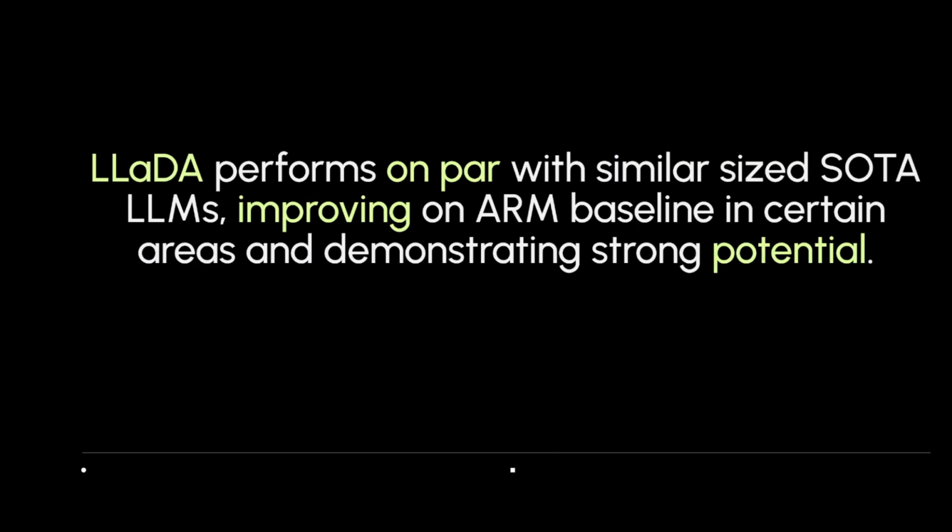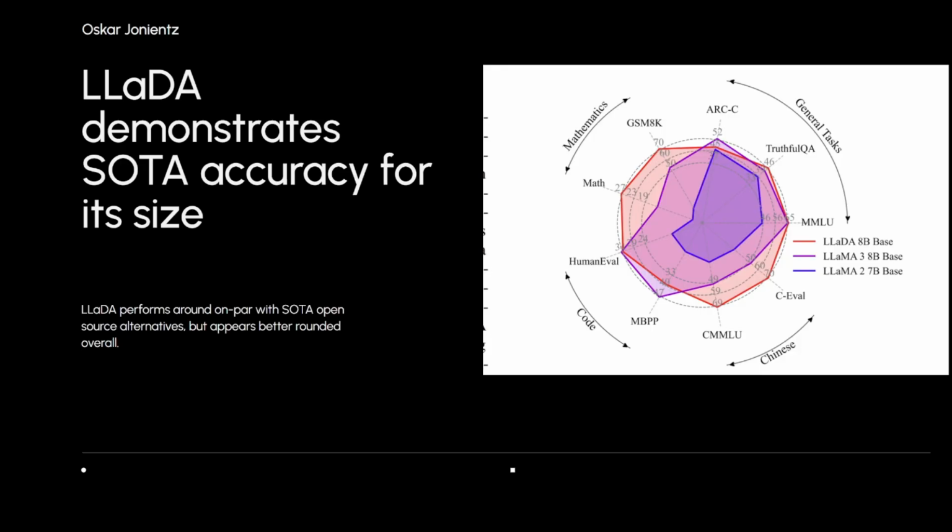So LLaDA is the alternative to autoregressive modeling. It's basically an attempt to use this thing called masked diffusion modeling, which we'll get into in a second. So first of all, why do we care about LLaDA? Because it's one of the first models to scale to 7 billion parameters, and they compare it against some other large models like DeepSeek, Qwen, and Llama. So they have a comparison chart here.